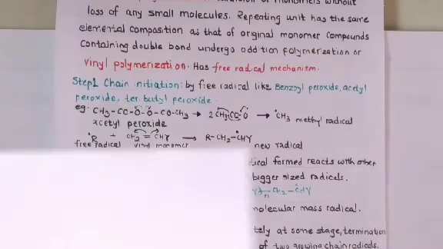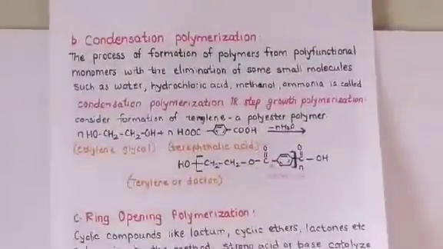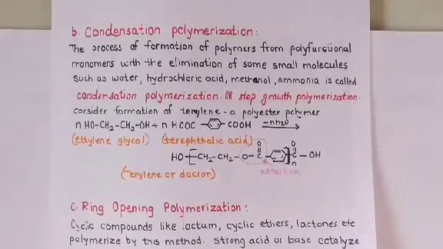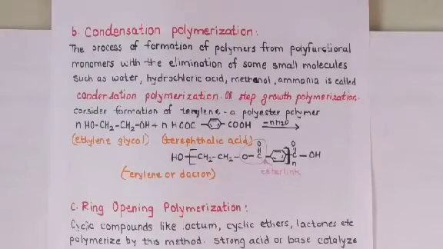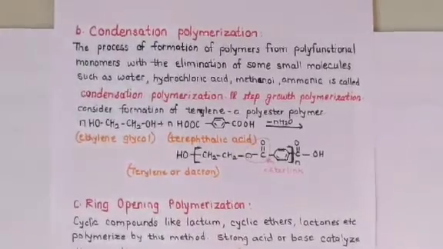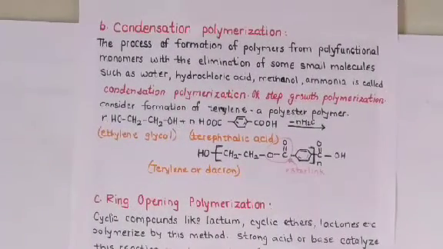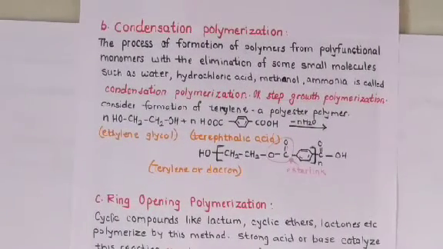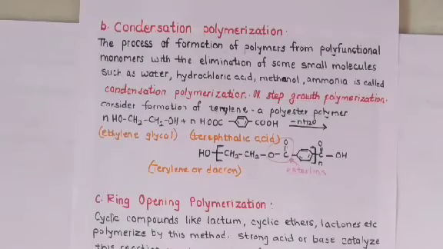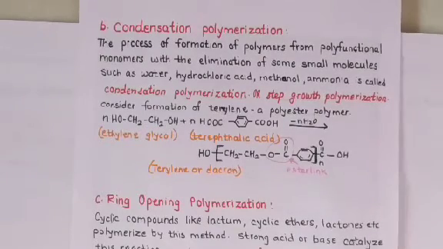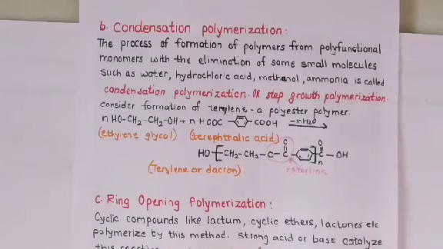Now the second type is the condensation polymerization. Condensation is a process of formation of polymers from polyfunctional monomers with the elimination of some small molecules. In addition polymerization, no molecule is eliminated, only addition takes place.